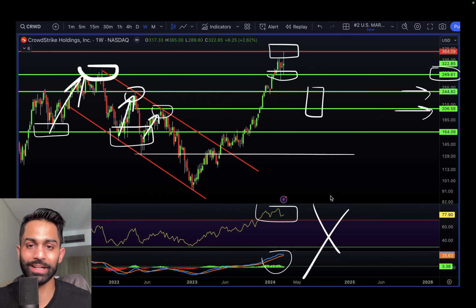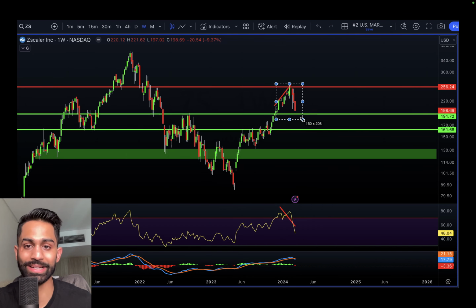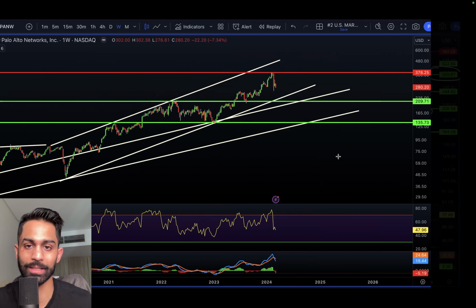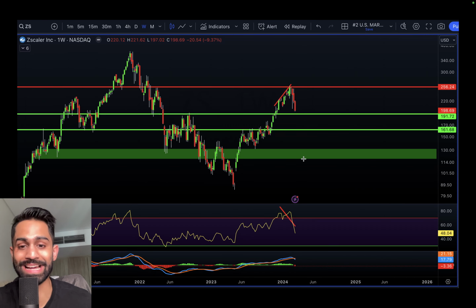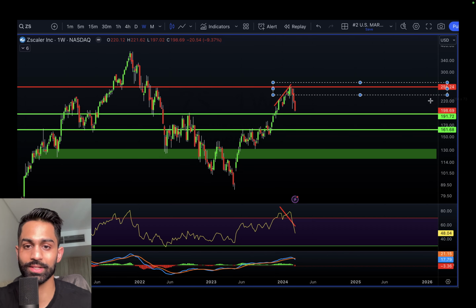So Zscaler, on the other hand here, also on its way down. Very similar to Palo Alto Network, as you'll notice in the past. Palo Alto is already on the way down. So is Zscaler already on the way down. So that's good. RSI very neutral at 48. MACD is crossing below that signal line, as you can see, and the price of 256 resistance here. Support level is going to stay put at 191.